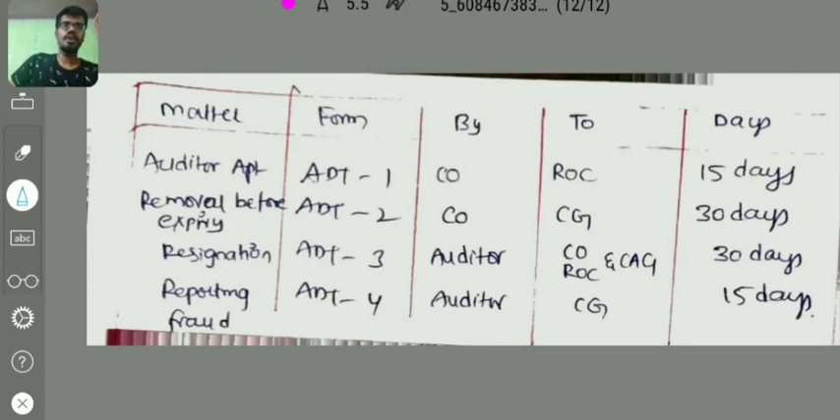And resignation, form 83, by whom? By auditor to company, ROC and C&AG within 30 days. Reporting fraud, form 84, by whom? By auditor to the central government within 15 days. Right? These forms may be asked in MCQs. Just remember the form numbers and days given.